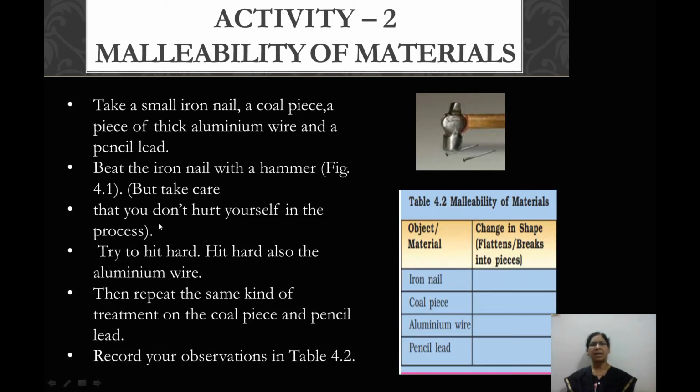But take care that you don't hurt yourself in the process. Try to hit hard. Hit hard also the aluminium wire. Then repeat the same kind of treatment on the coal piece and pencil lead also. After doing the experiment, record your observations in the table 4.2.